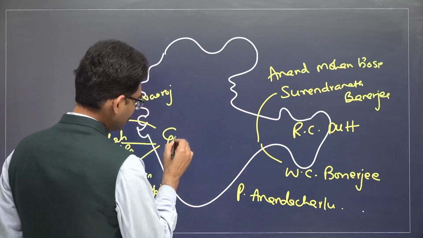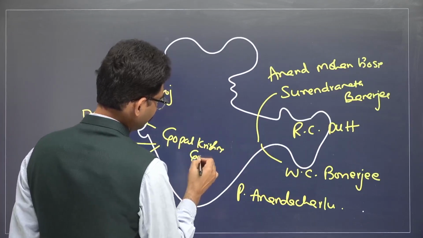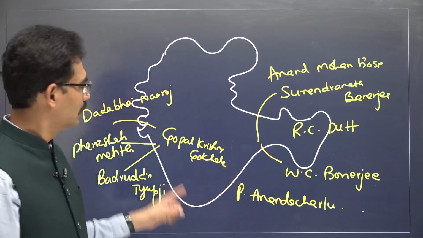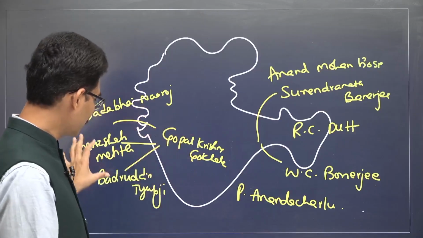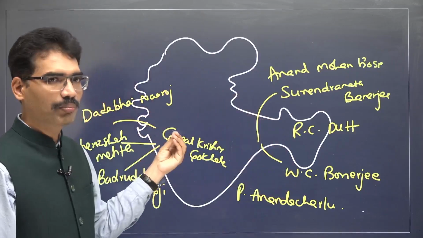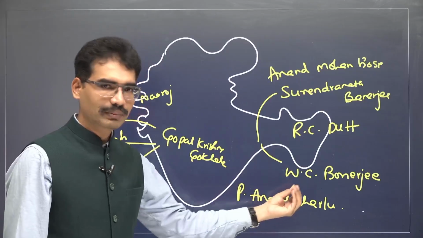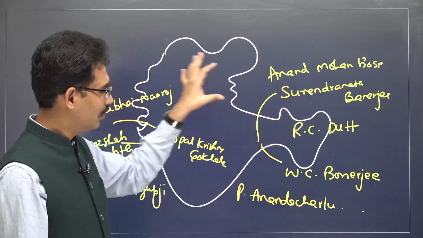One of the great leaders, Gopal Krishna Gokhale. So these are M.G. Ranade, Gopal Krishna Gokhale, Dadabhai Naoroji, Feroz Shah Mehta, Badruddin Tyabji, whoever were active earlier in the Bombay Presidency Association, Madras Mahajana Sabha, or various organizations in Bengal, all are going to become part of the Indian National Congress.